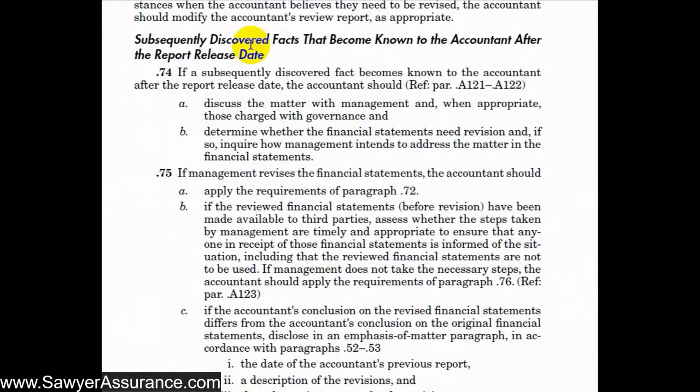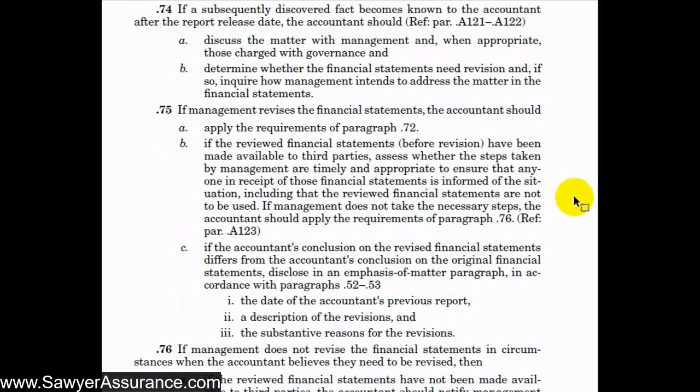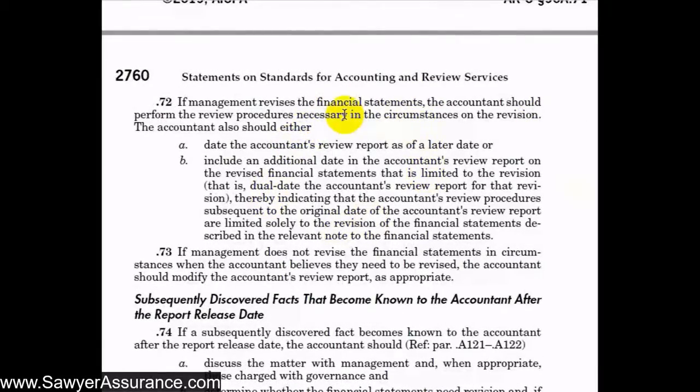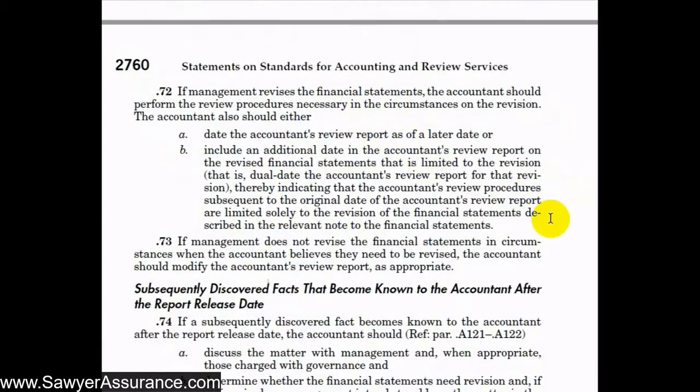Now let's talk about subsequently discovered facts that become known to us after the report release date. We've already released our accountant's report, but then we become aware of some new information that affects the year that we reviewed. If that's the case, we should discuss the matter with management and, when appropriate, those charged with governance, and we should determine whether the financial statements need revision, and if so, we need to inquire how management intends to address the matter in the financial statements. If management does revise the financial statements, then we should apply the requirements of paragraph 72, which was the one related to dating the review report.